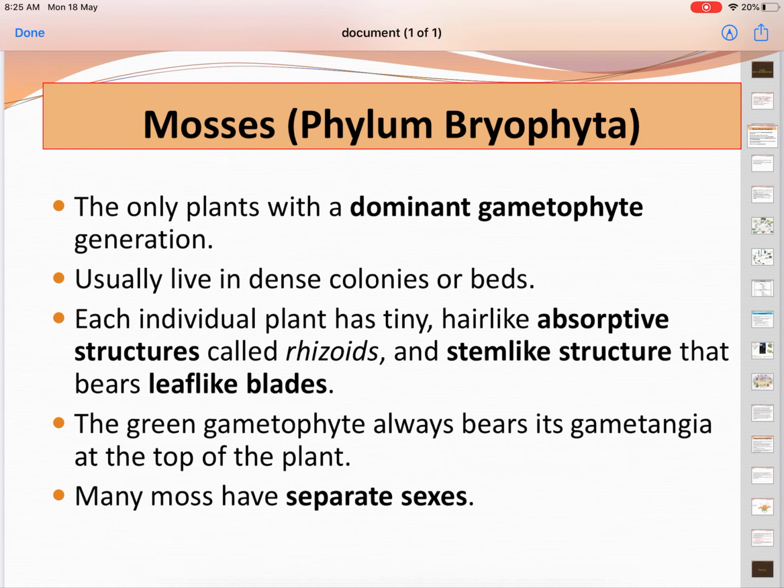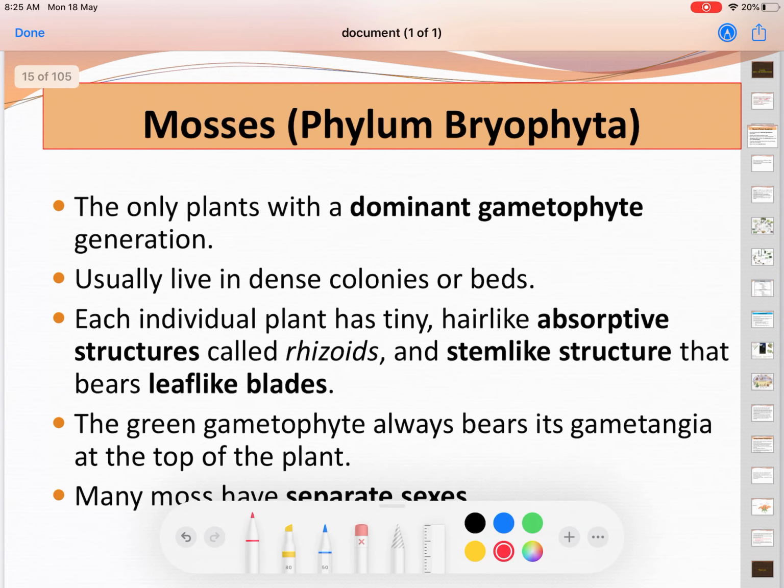Mosses, or phylum Bryophyta, are the only plants with a dominant gametophyte generation. Usually they live in dense colonies, they form into groups, also called beds. Each individual plant has a tiny hair-like absorptive structure called a rhizoid.